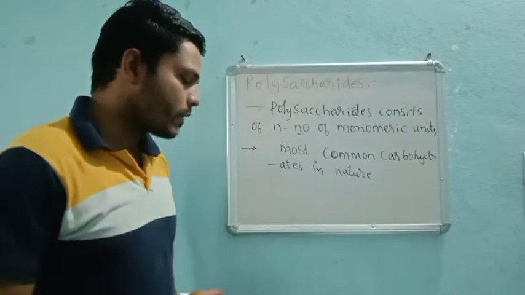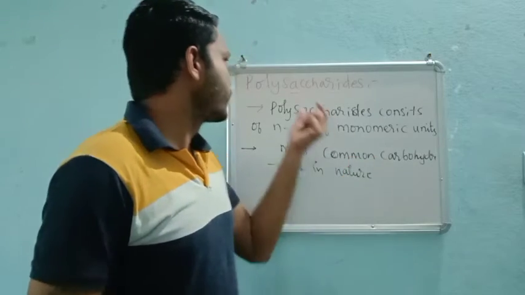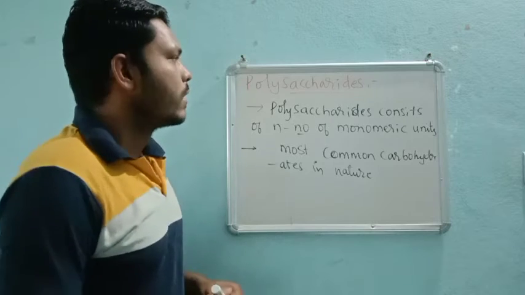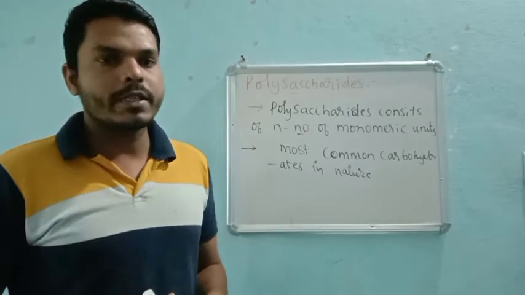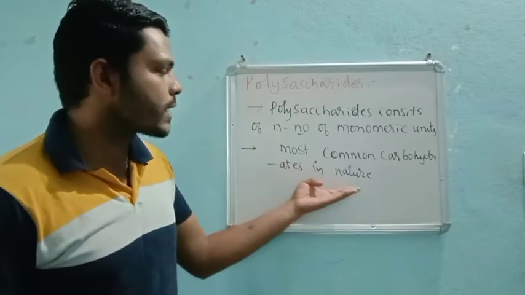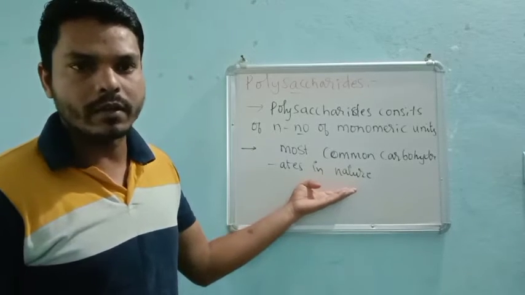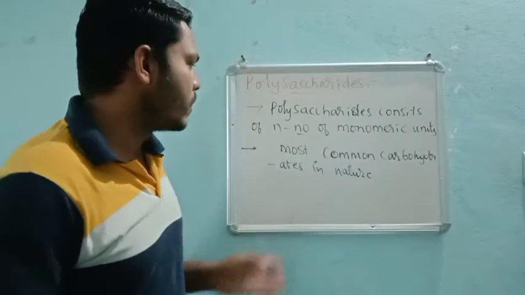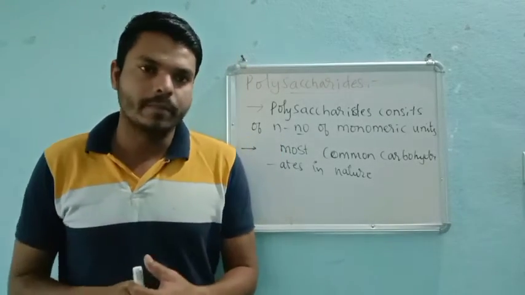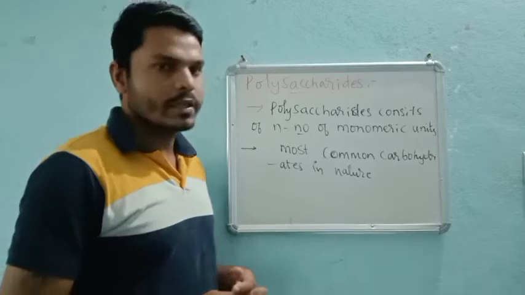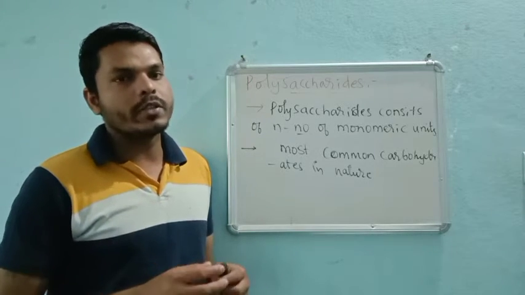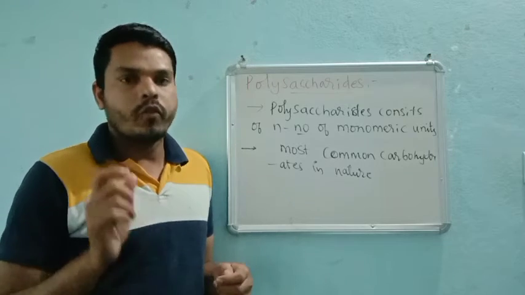So starch is the best example for this. The starch we get from food like rice, right? You already know why, because in biology you will study all these things. Starch is one best example, and these polysaccharides we get from the food itself.